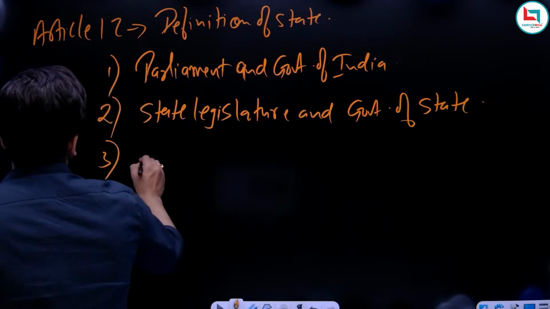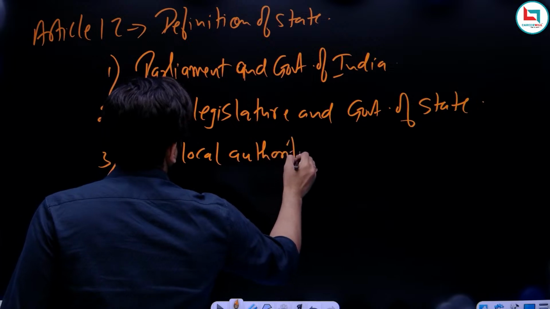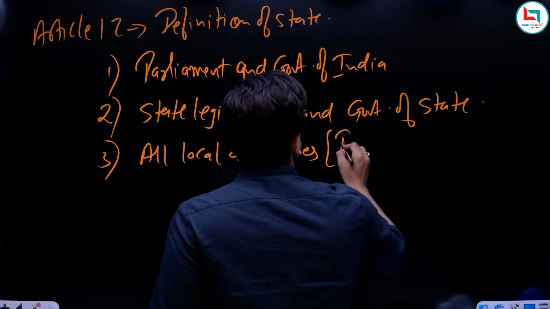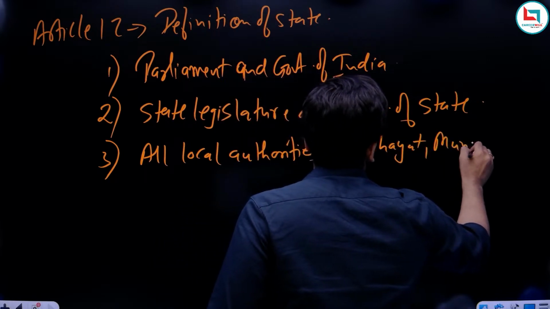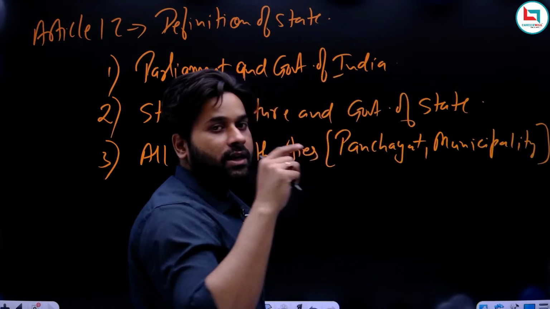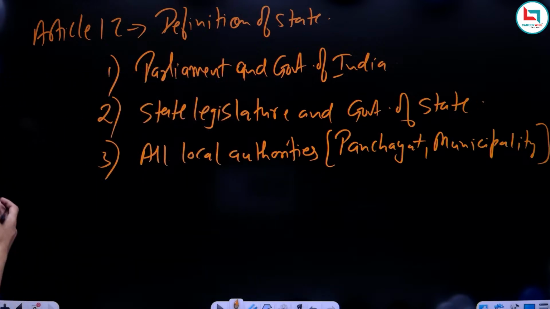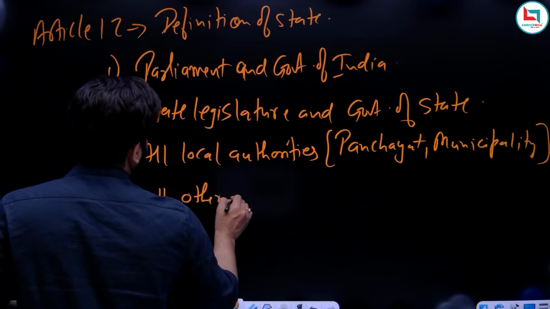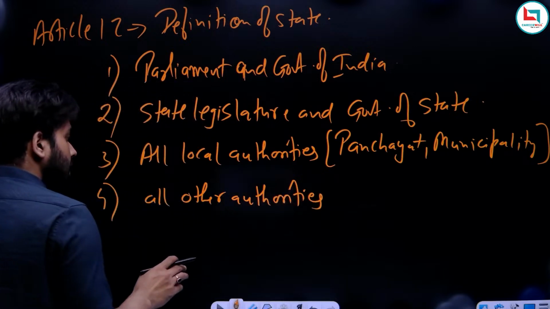Now third, all local authorities. When we write all local authorities, it automatically includes panchayat, because panchayat is a local government, municipality is a local government, and any other local authority which exists in your region or in any other region. So panchayats and municipalities fall under local authority. Now fourth, all other authorities. Now remember, this is important.